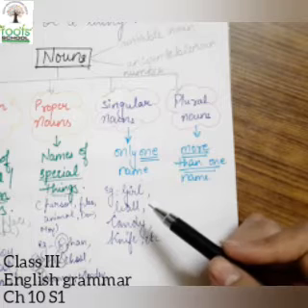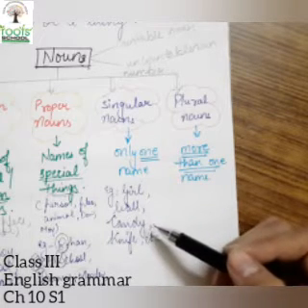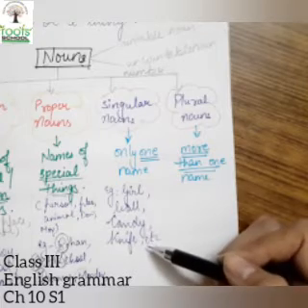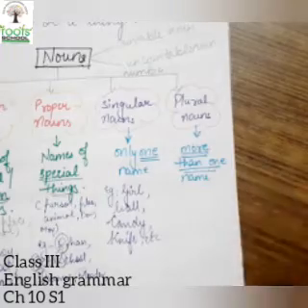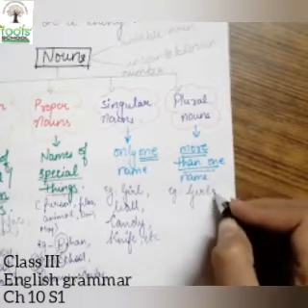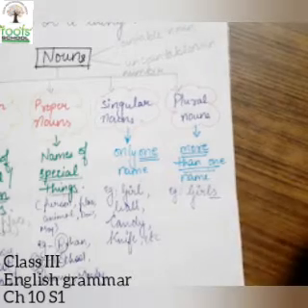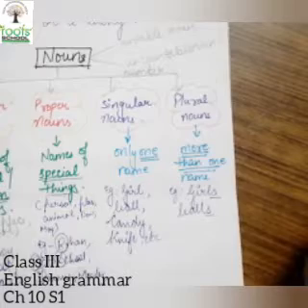The noun is not more than one. Now if we talk about plural nouns, they tell more than one. For example, girls. So S is added over here. Balls. S is added over here.